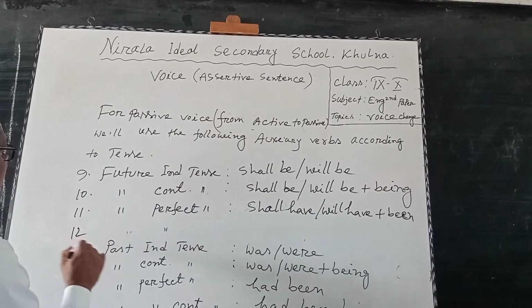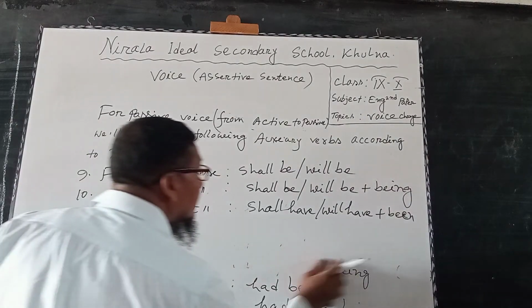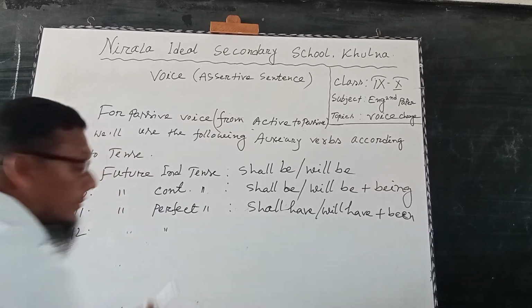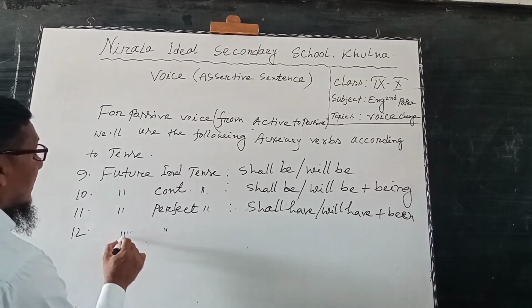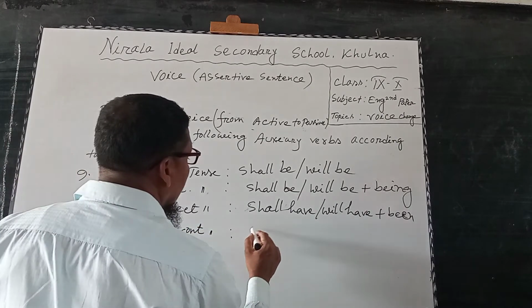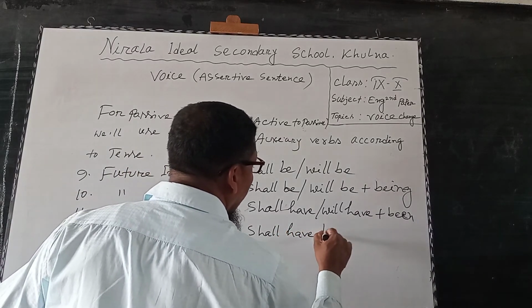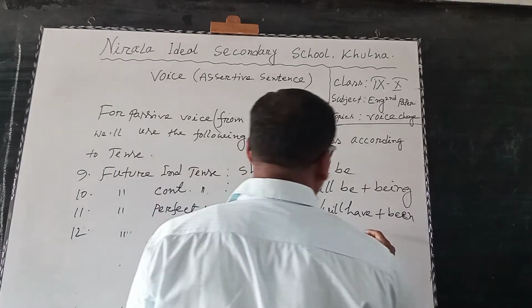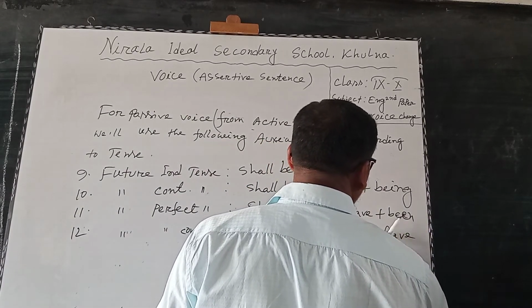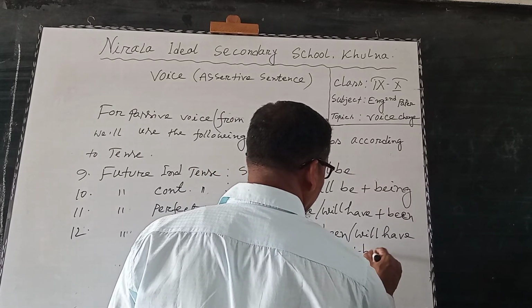Number 12, future perfect continuous tense: shall have been or will have been plus being.